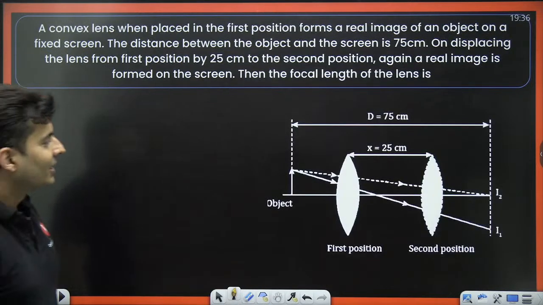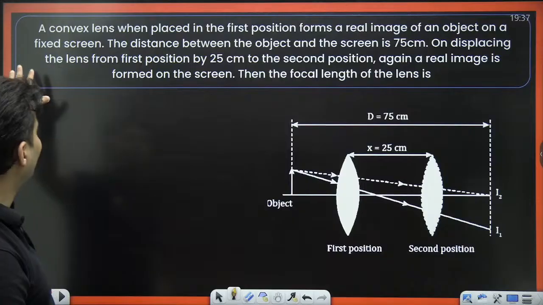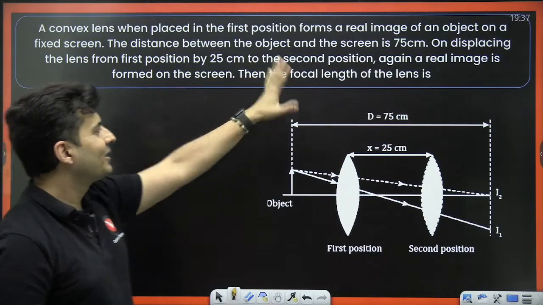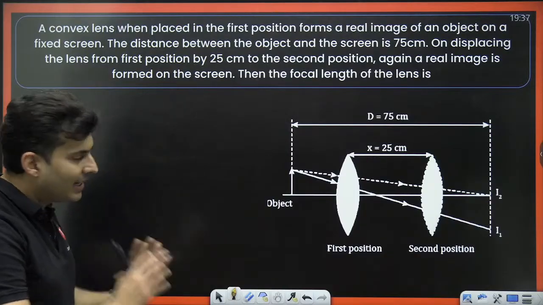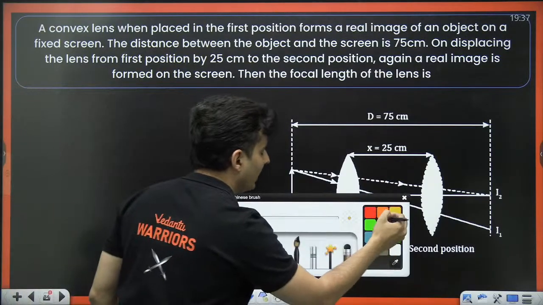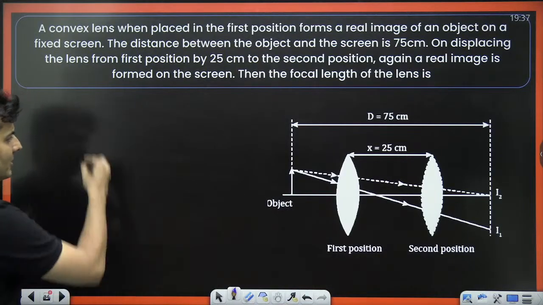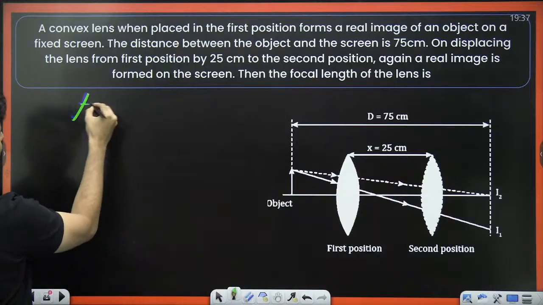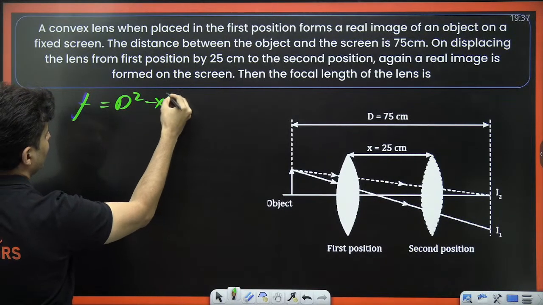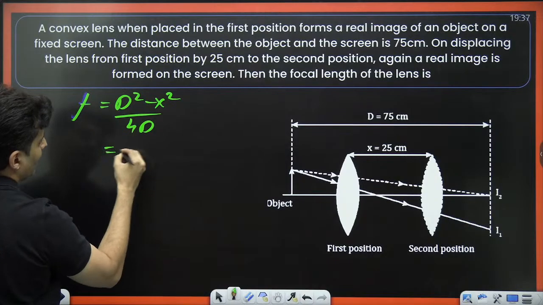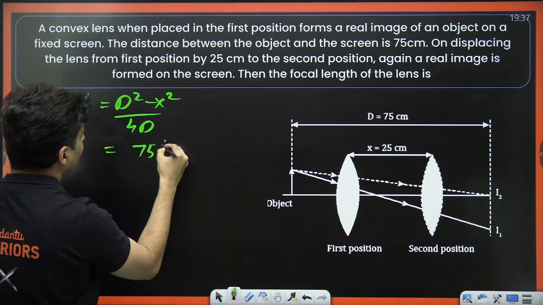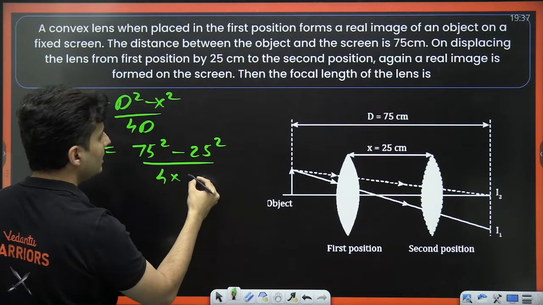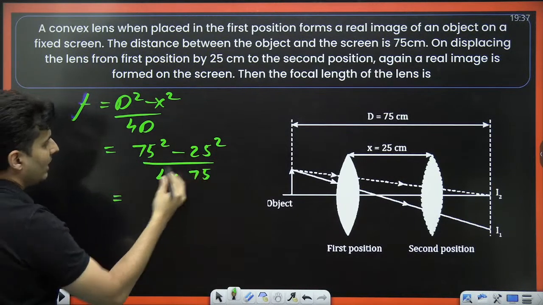Okay. Now over here again one more question. You can see D is given, x is given, and the question is what is the focal length? So very direct, very simple questions you will get on these particular arrangements. So my dear warriors, again the formula that you have to use is f equals (D square minus x square) by 4D. D is 75, x is 25, 4 into D, which is 75. So take 25 common over here.